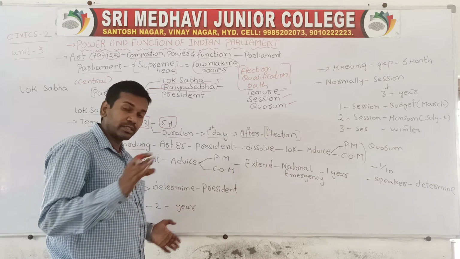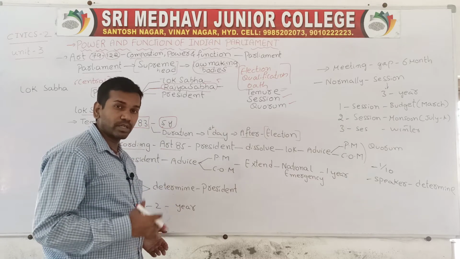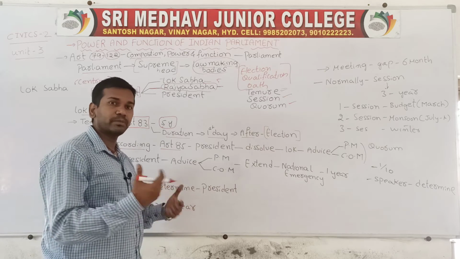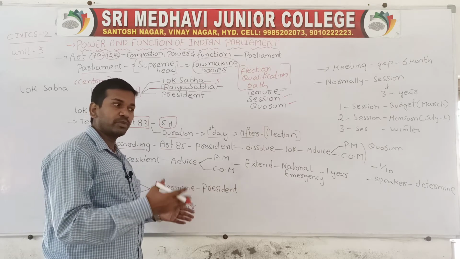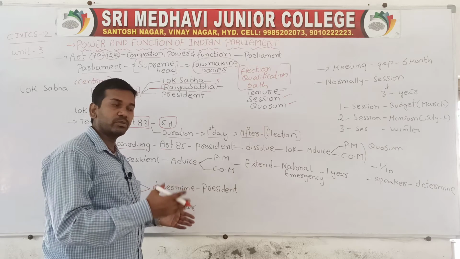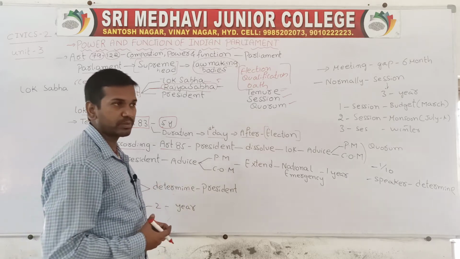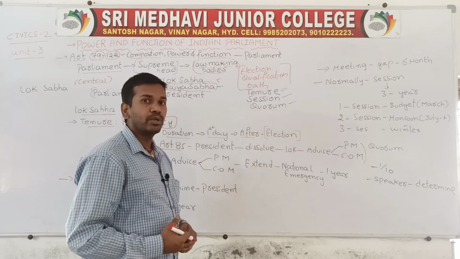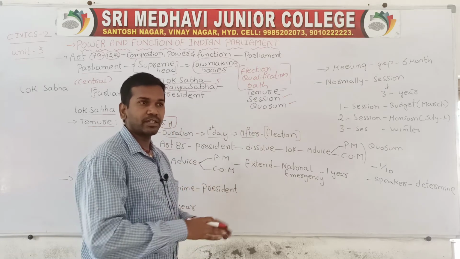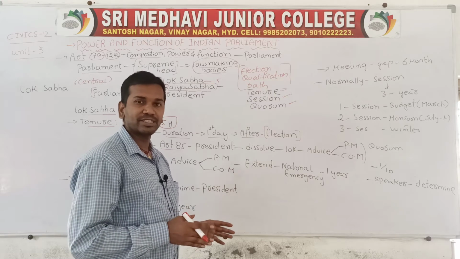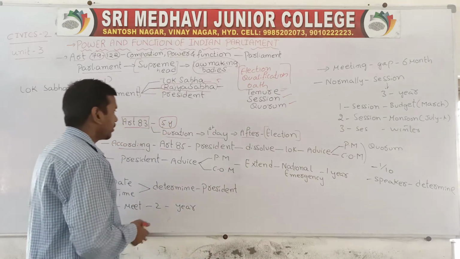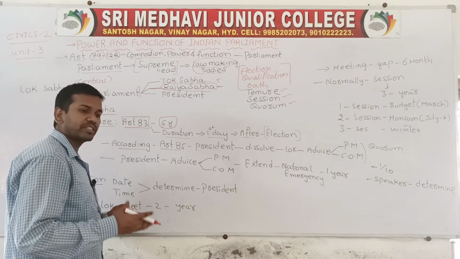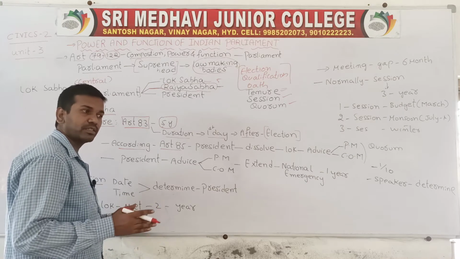We have seen when we discussed Rajya Sabha that the Rajya Sabha cannot be dissolved because the Rajya Sabha is a permanent house. Only a few members will retire. 1/3 of the members will retire every 2 years, but the remaining members will continue. In Rajya Sabha, all the members will not retire at the same period of time. But in Lok Sabha, all the members have to dissolve at the same time. After completing the expiry of the term of 5 years, everybody has to retire.